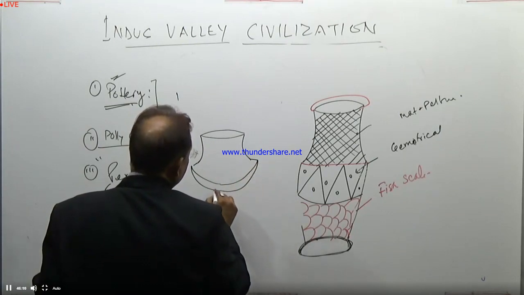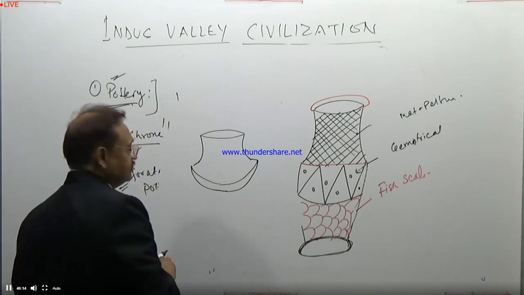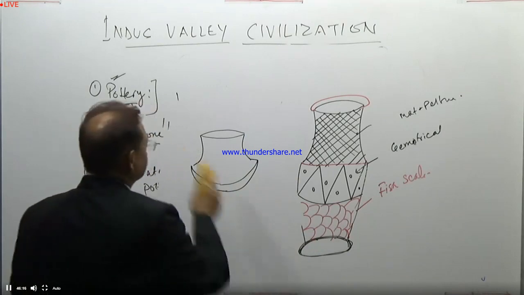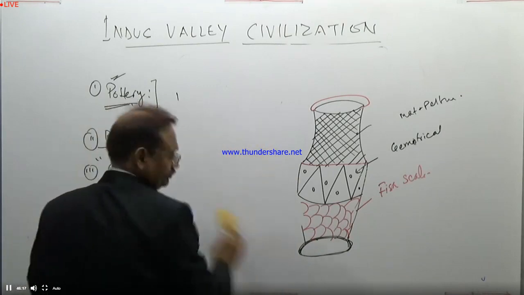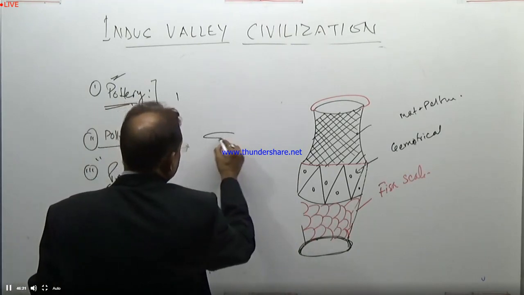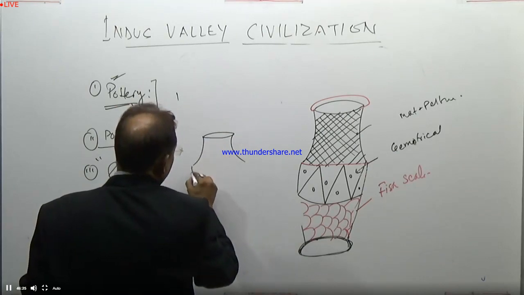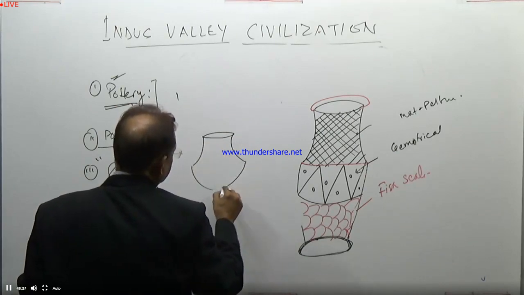We find these kinds of utensils for household purposes.